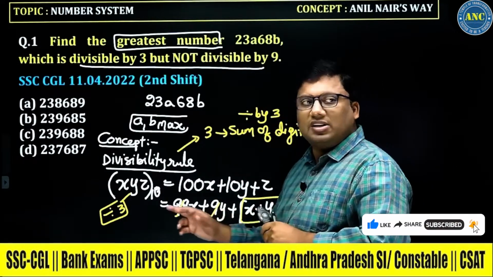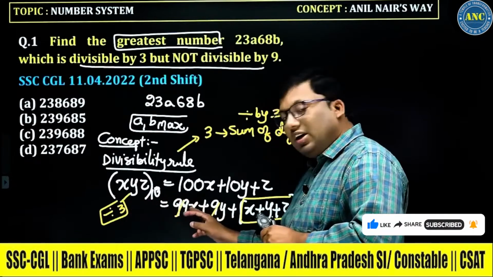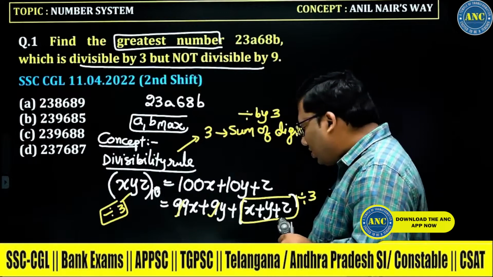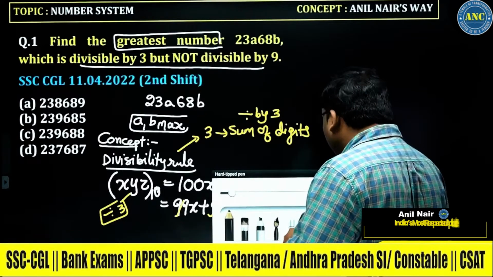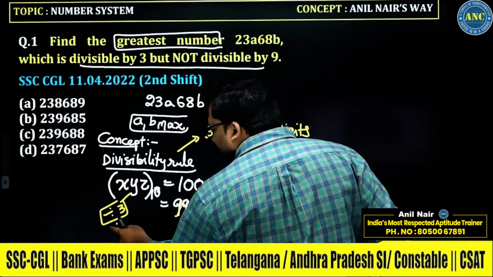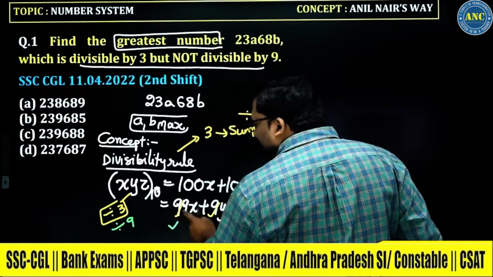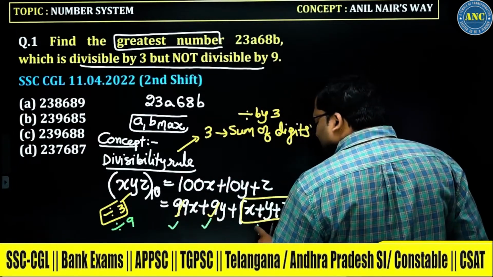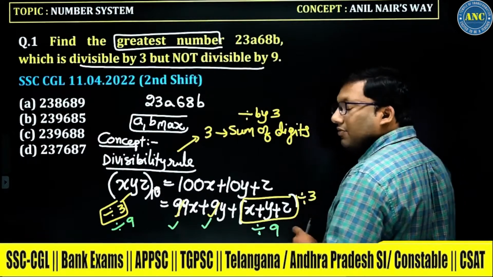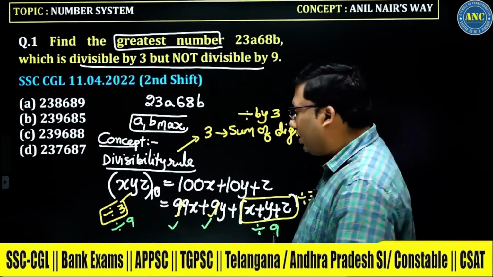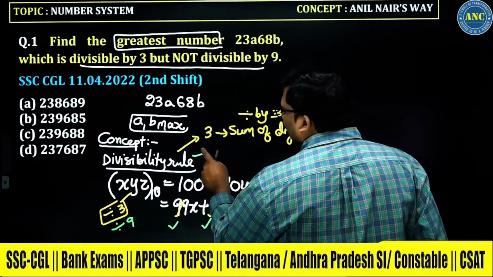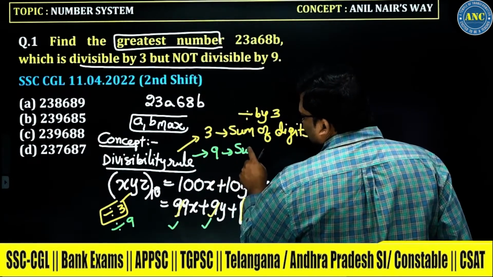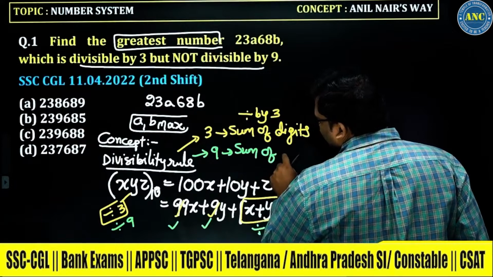Because if the left hand side is divisible by 3, this is divisible by 3, this is divisible by 3, so the rest is divisible by 3. Similarly, let me check what will happen if it is divisible by 9. 99X is divisible by 9. 9Y is divisible by 9. That means X plus Y plus Z, the sum of the digits, should be divisible by 9. So the divisibility rule for 9 is the sum of the digits should be divisible by 9.